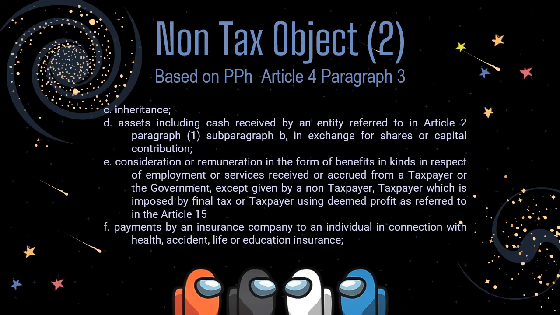Next, inheritance. And after that, assets including cash received by an entity referred to in Article 2, Paragraph 1, Subparagraph b.